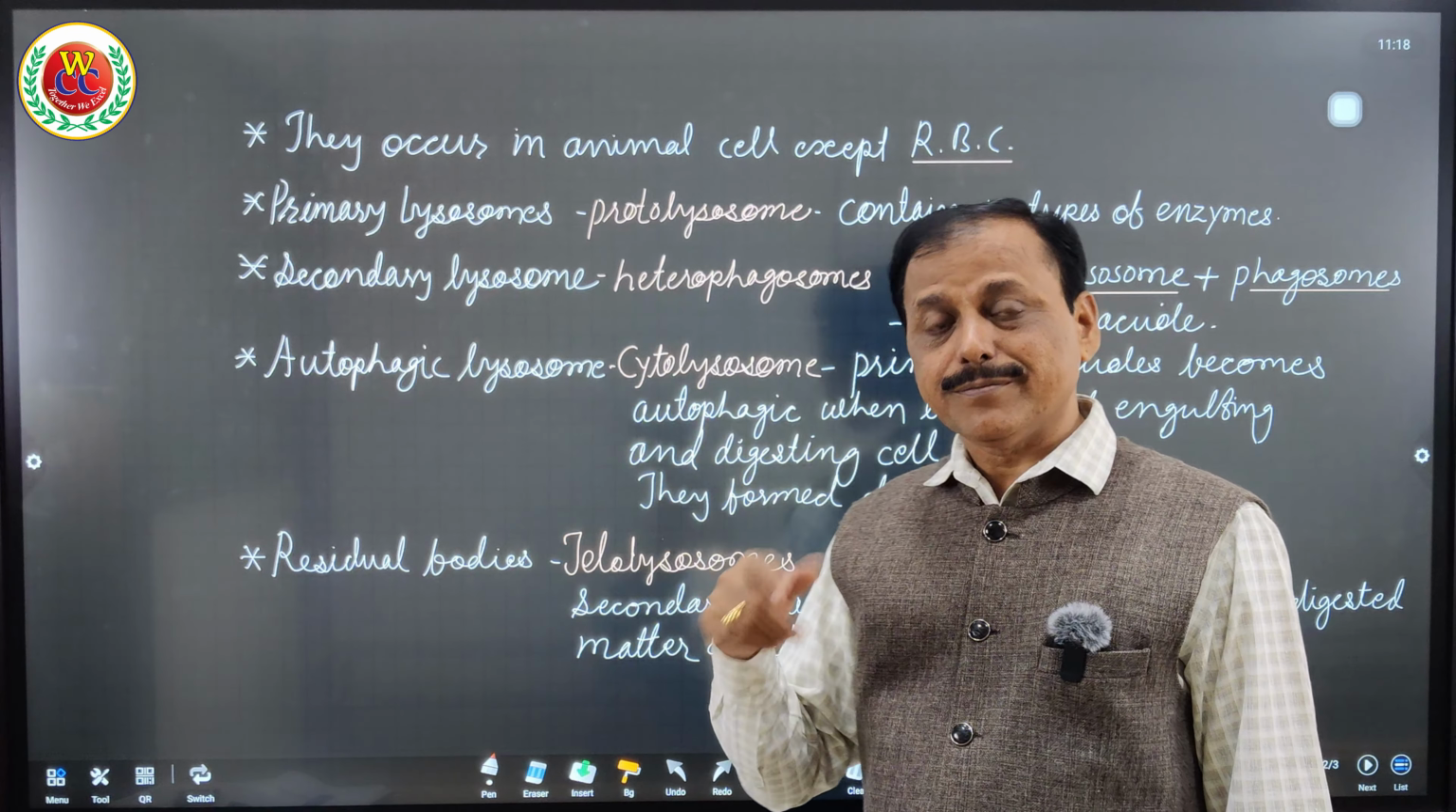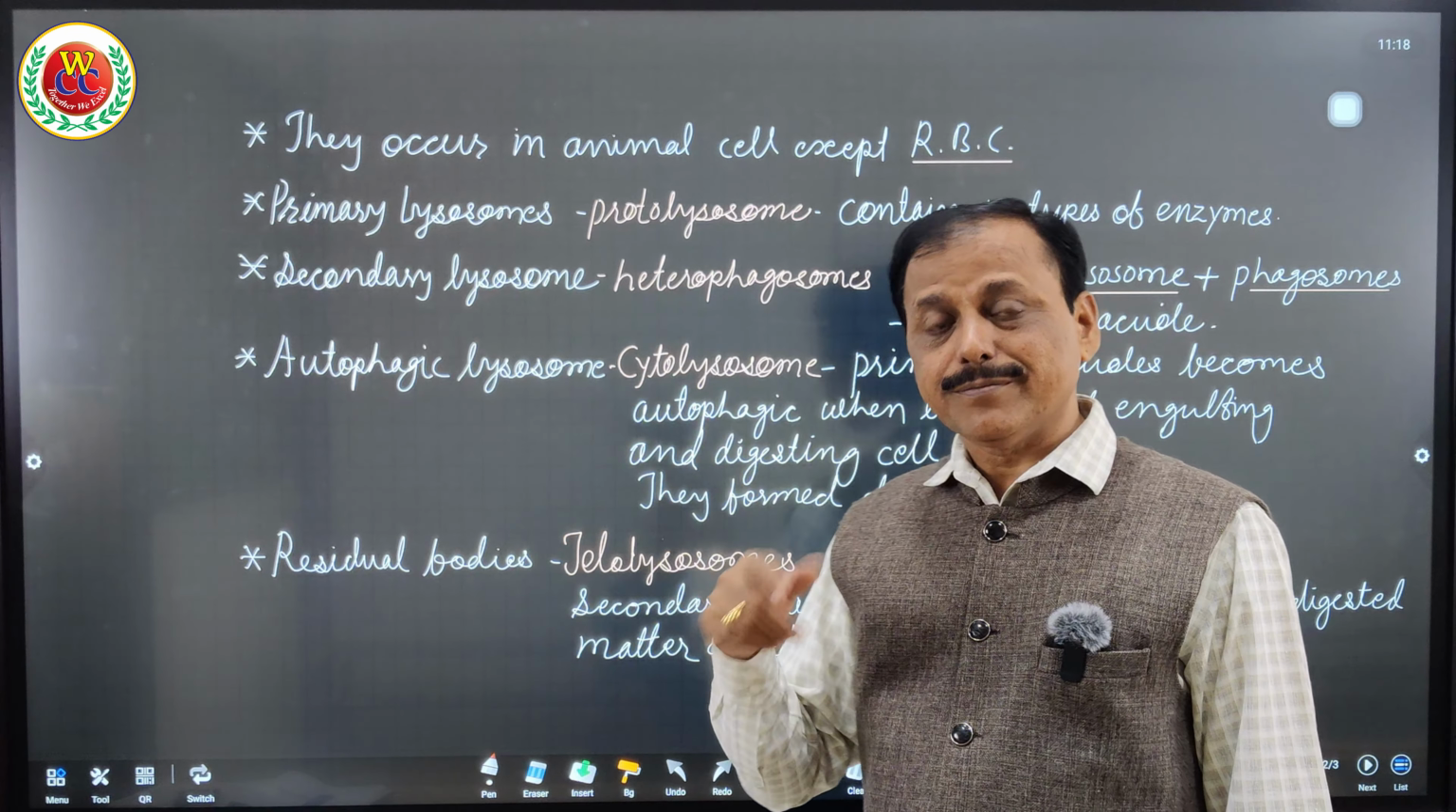Residual bodies are the content and components which are not digested. So secondary and autophagic lysosomes contain undigested material, as they cannot digest some of the content. Thereby the lysosome with the residual material is called telolysosome. So please remember this. This information I have taken as a reference for your extra knowledge, as it may be asked in NEET.